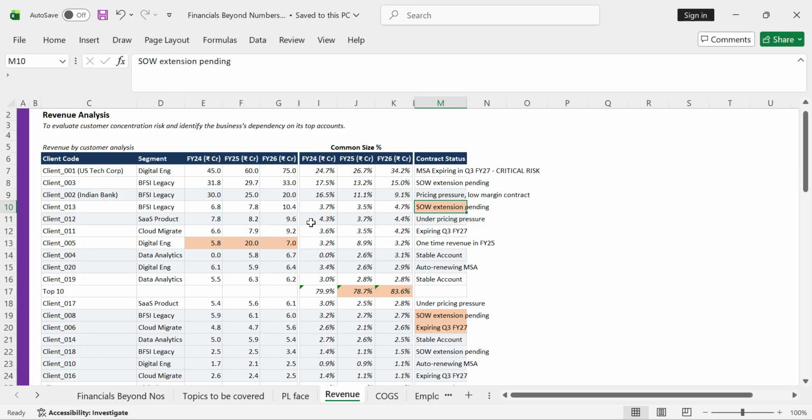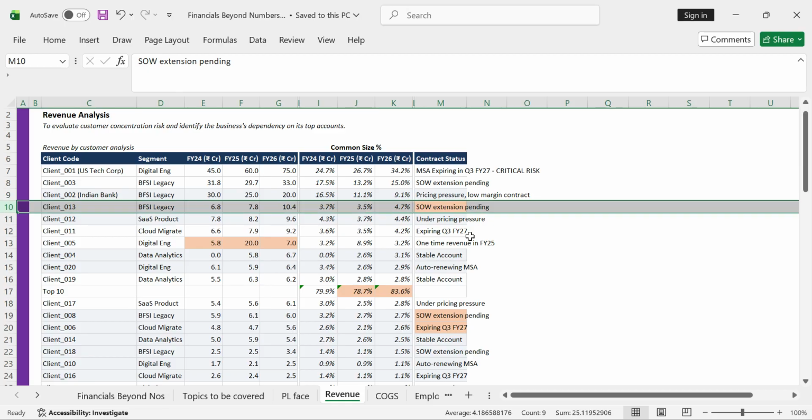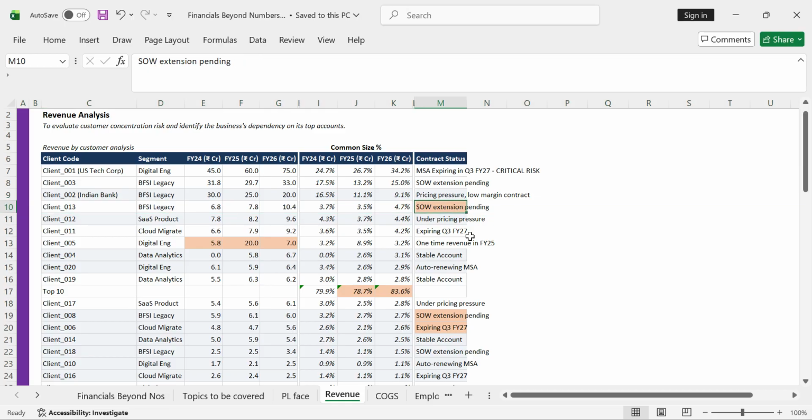If we are providing the services without having a statement of work, or SOW, in place, that means the customer can withdraw the service at any point of time, and there could be a legal dispute as well. So then we have to focus on the SOW extension, and complete the pending extension over here. Similarly, when you go and analyze the numbers also, we'll be able to see the trend over here.